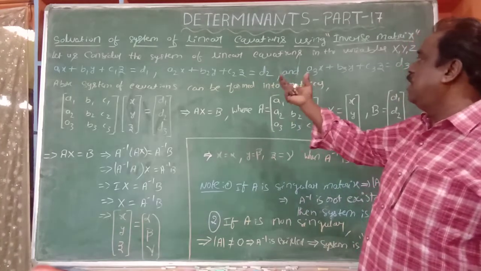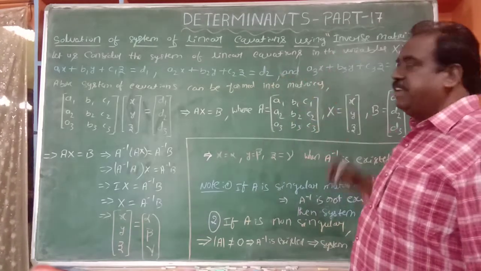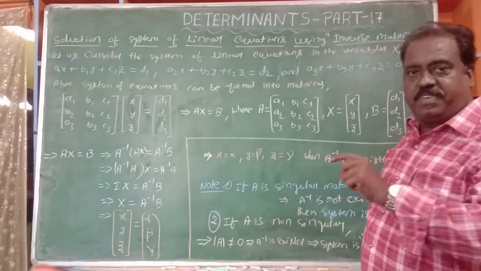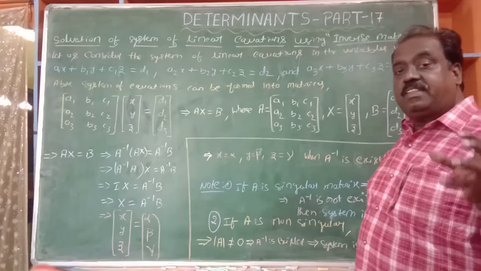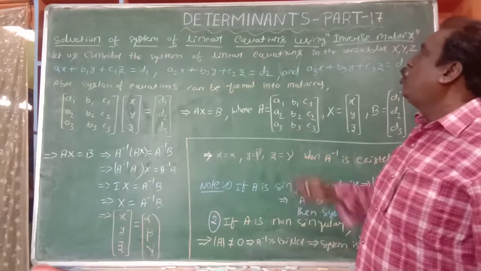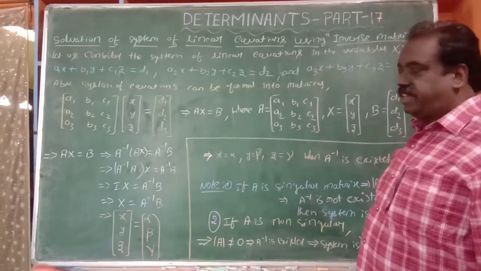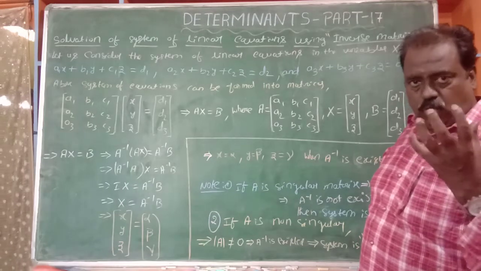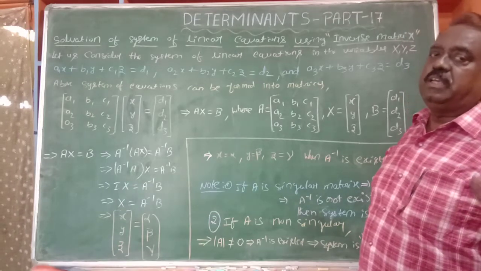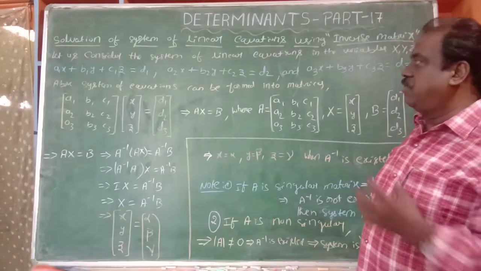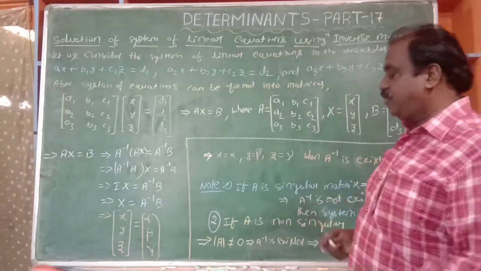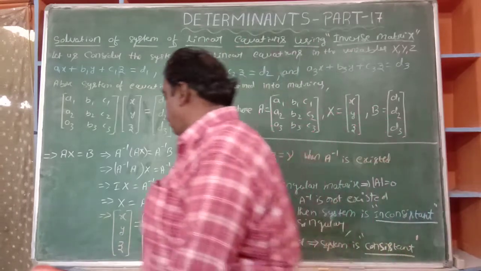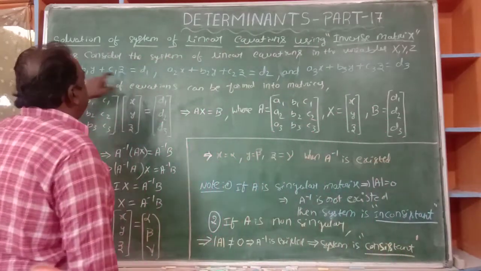So we are given a system of equations. It is called a system of equations. Keep in mind, not simply equations, they are a system of equations. We are given the system of equations. How can you solve these equations for finding the values of x, y, z? There is a method. You see, a fantastic method is there. Observing, these are the equations.